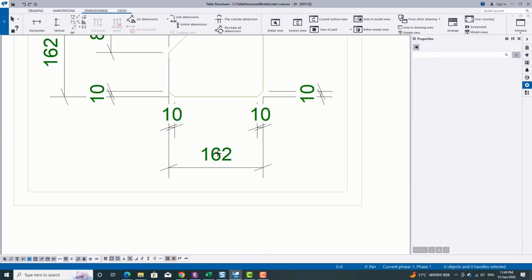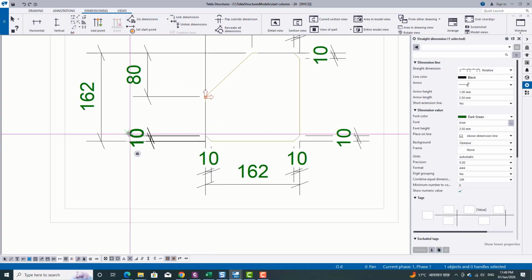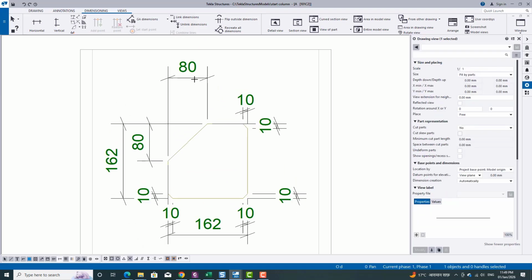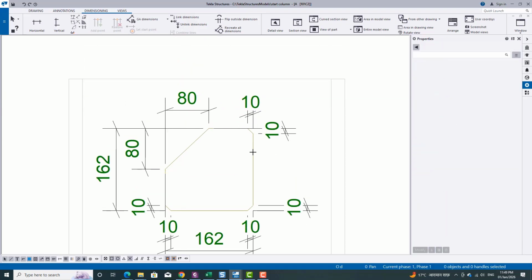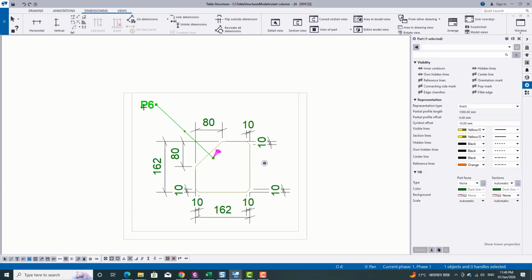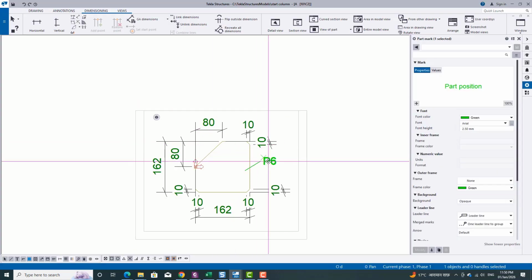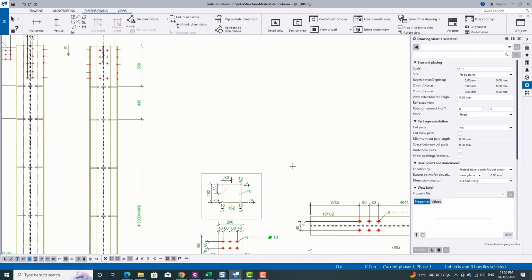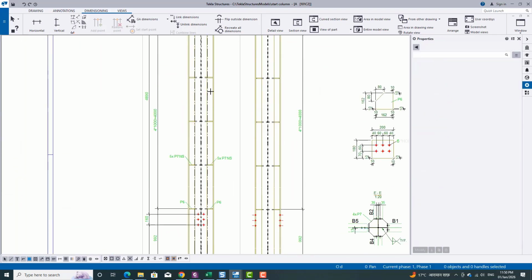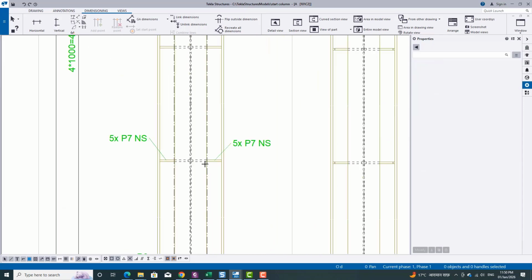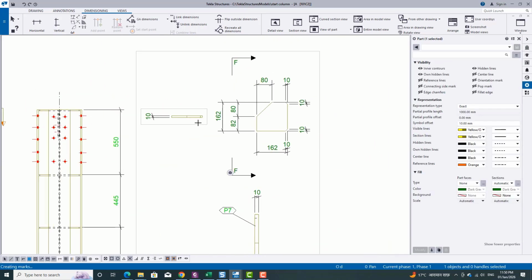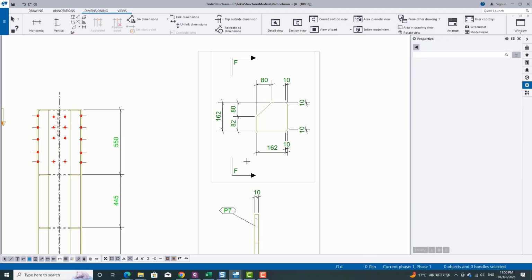Move all the dimensions to a proper location. And also add the part mark. In this way, do it for all the components that are listed in our BOM.